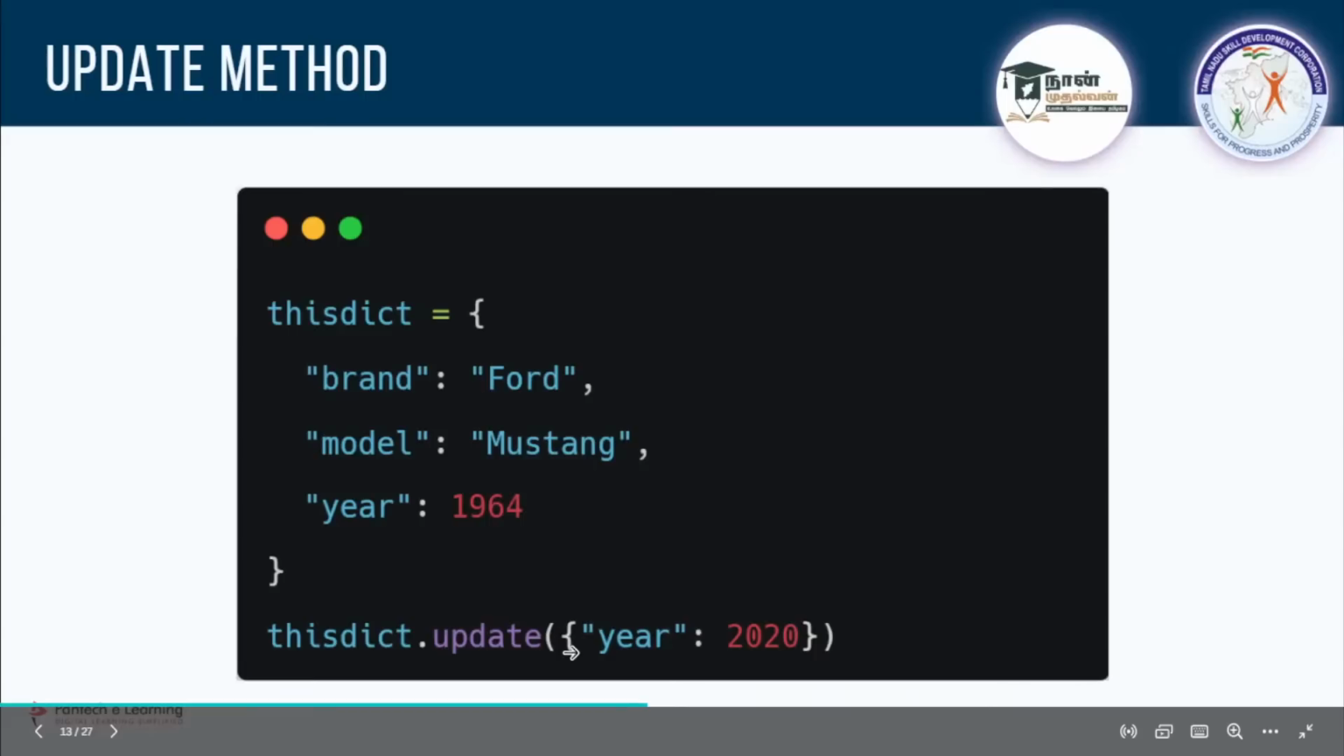So this will contain curly braces with the key and value pairs, and it will get updated in that dictionary. If you want multiple things to change, you can use a comma and enter multiple key value pairs, so both things will get updated. Can you try that? Using dot update, inside parentheses you create a new dictionary. It is like updating the dictionary.